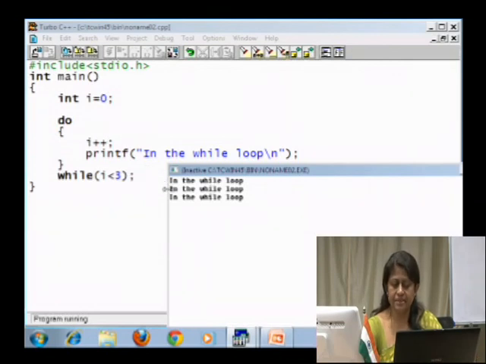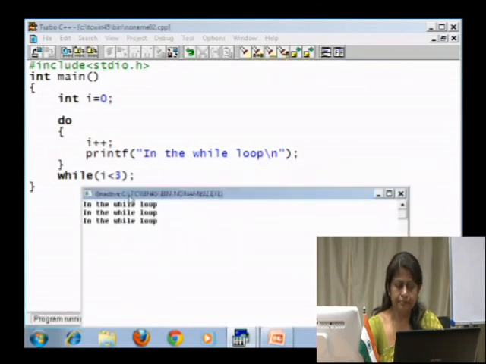The second time the statement is executed, it increments, and it checks the condition; since 2 is less than 3, it goes back, increments the value of I, and prints the statement for the third time. After that when it checks 3 is less than 3, it becomes false. So, the loop body is executed exactly 3 times, and that is why it ends.